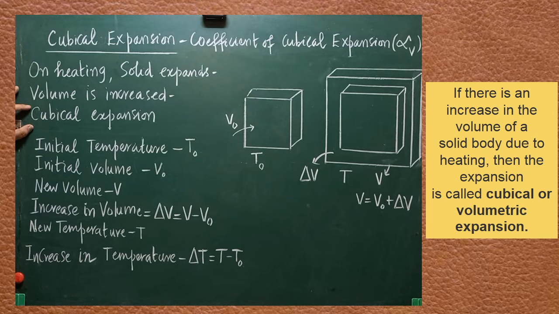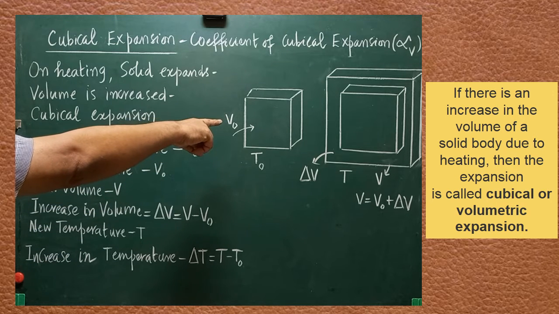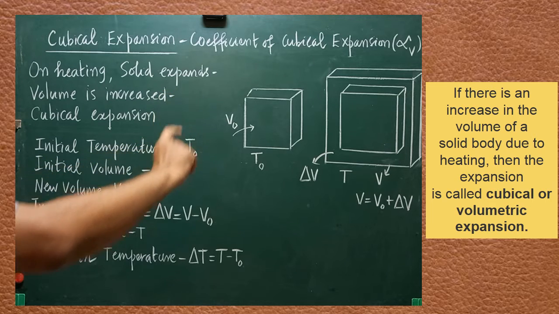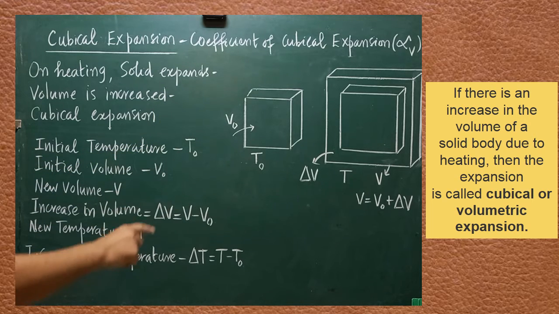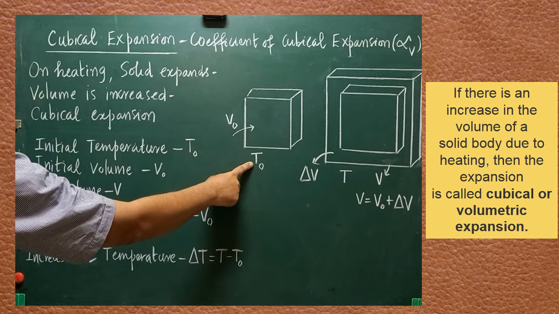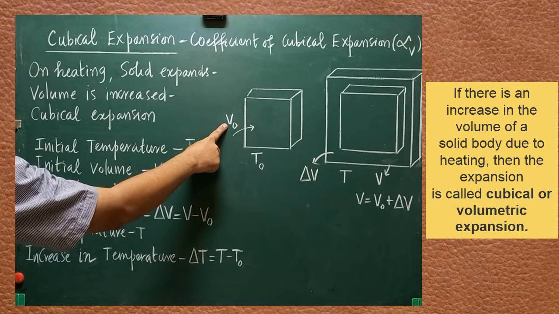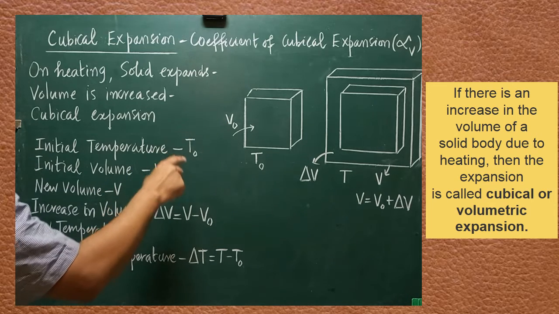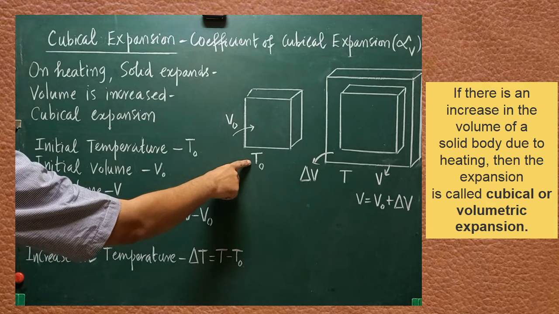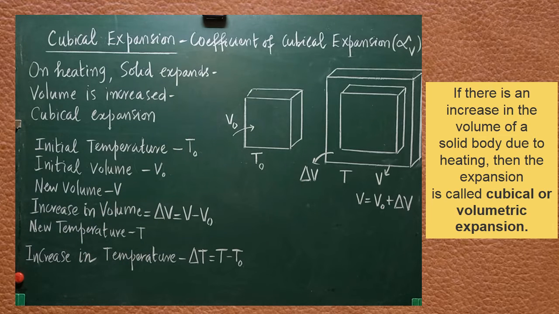Here, just look at the diagram. Here I have drawn a cube, just for convenience, a metallic cube. The initial temperature of the solid cube is T0. The corresponding initial volume of the metallic cube can be taken as V0. That is before heating, in normal condition, the temperature is T0 and the corresponding volume of the metallic cube is V0.